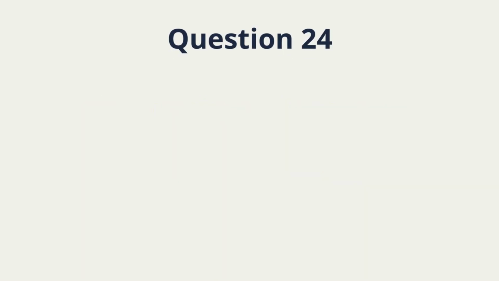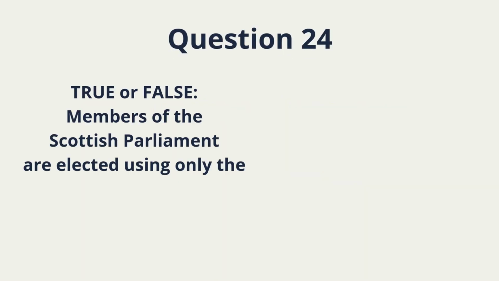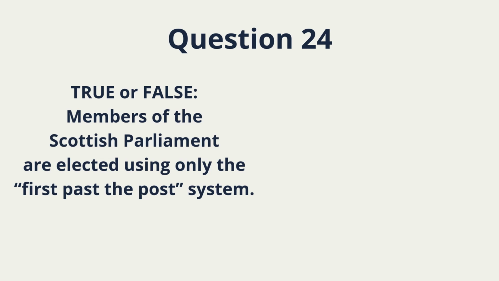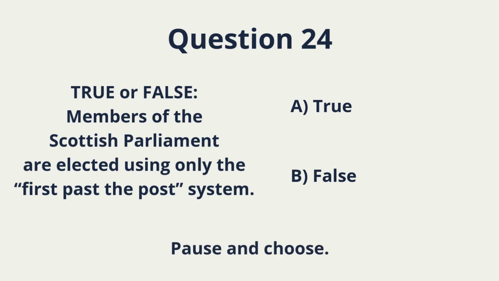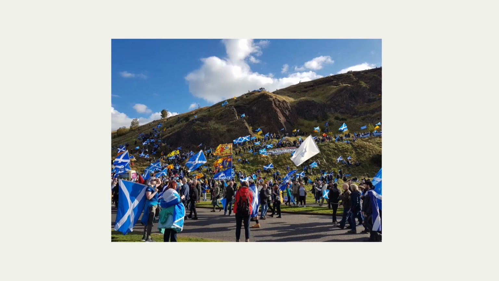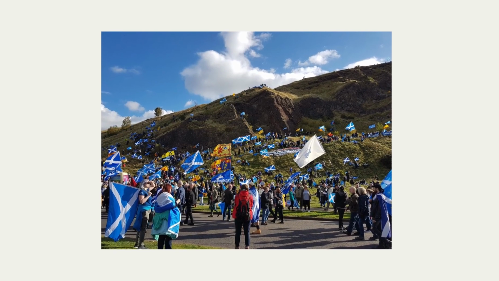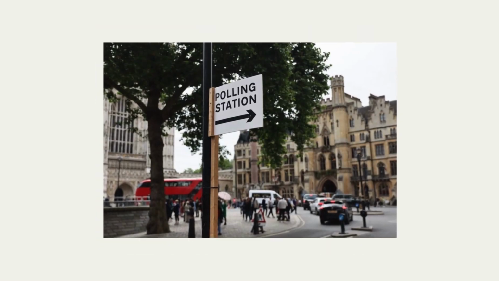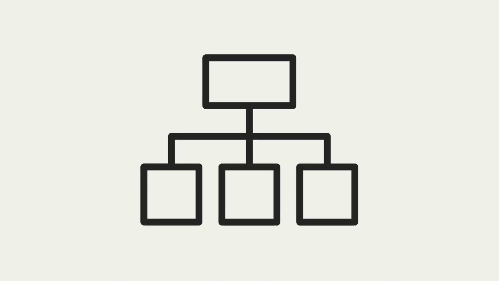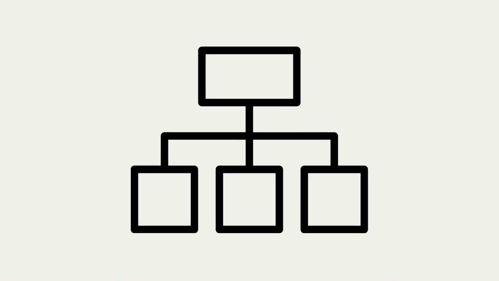Question 24. True or false? Members of the Scottish Parliament are elected using only the first past the post system. A. True. B. False. This tests electoral systems. Pause. Choose carefully. Correct answer: B. False. Scotland uses a mixed system called the additional member system. It is not only first past the post. The exam tests structure, not just facts.